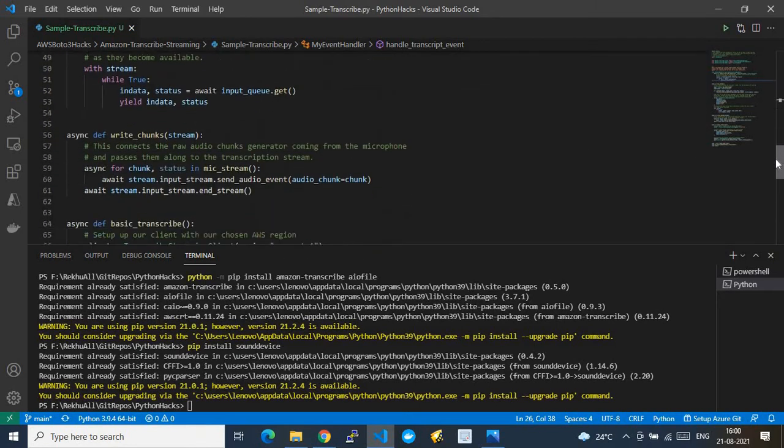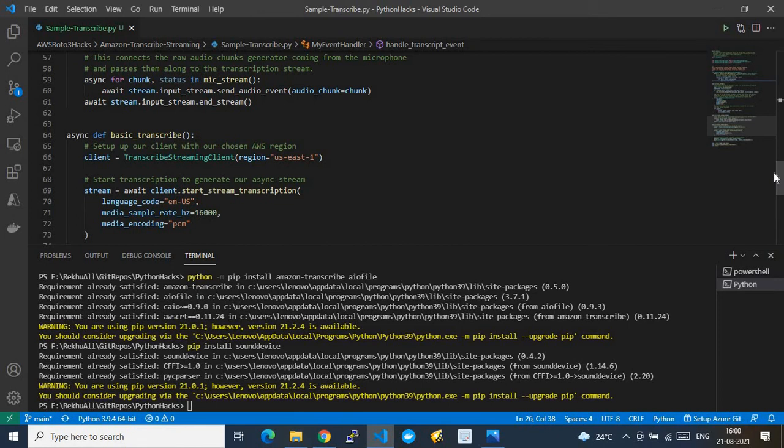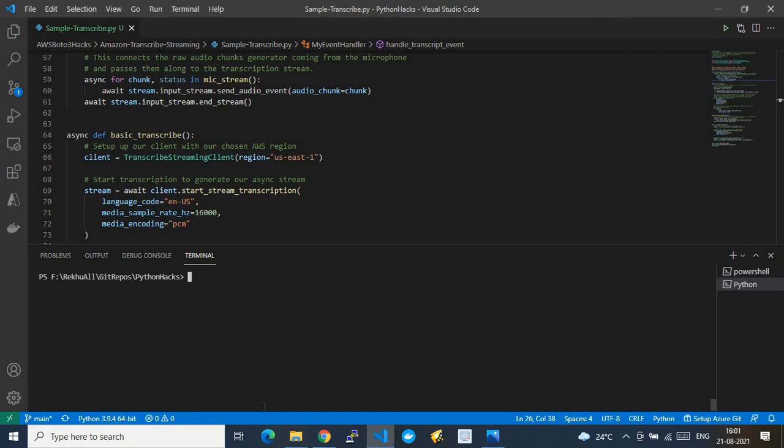If you want to understand it at real time, please go and read the AWS document. In the video description, I will give the links of my script and also the link of the AWS document. With that note, let's see how this function works if I run it. First I will show you the output when the input is my voice. If I'm speaking some lines in English, let's see how it converts. Then I will also show the output of a recorded clip, which will play from my mic as well.